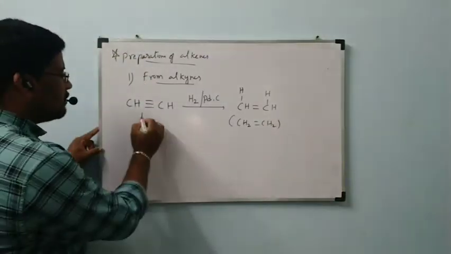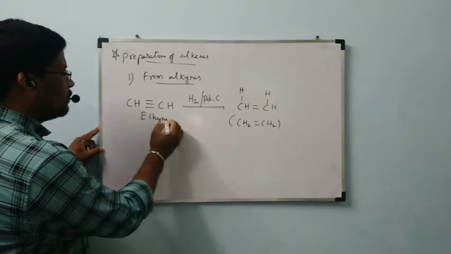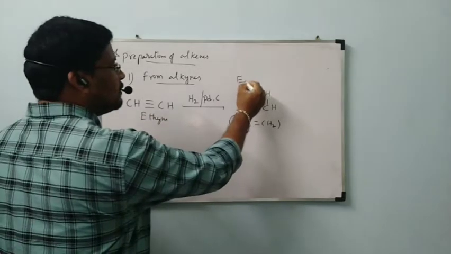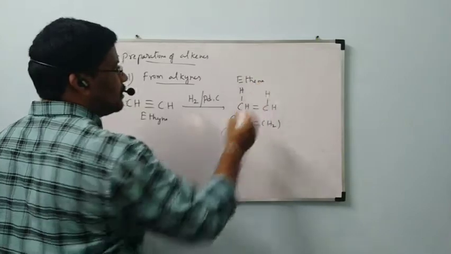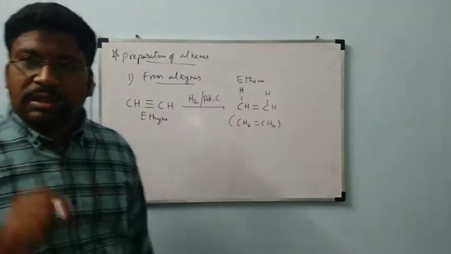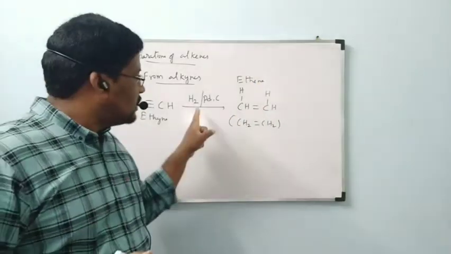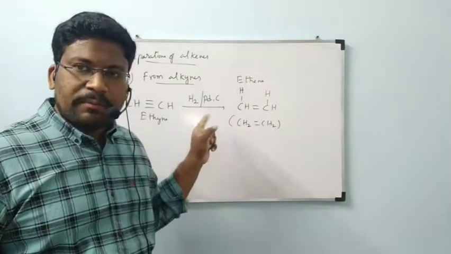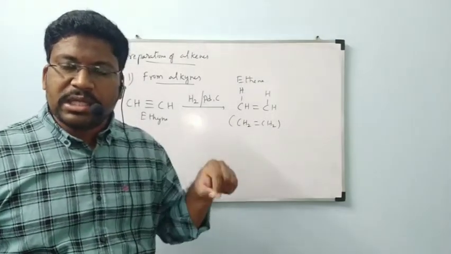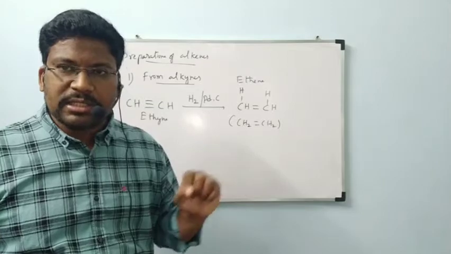This is ethene, formed from ethyne. But one small thing: if this catalyst is used, hydrogen adsorbed on palladium charcoal,